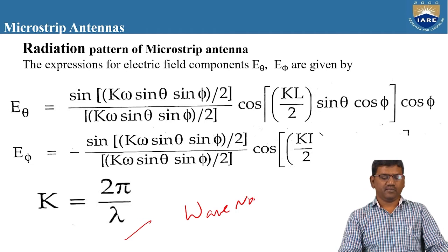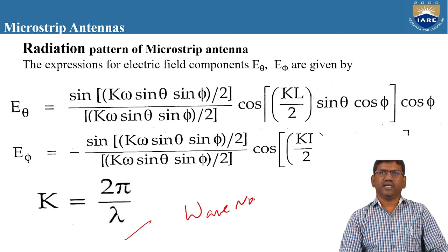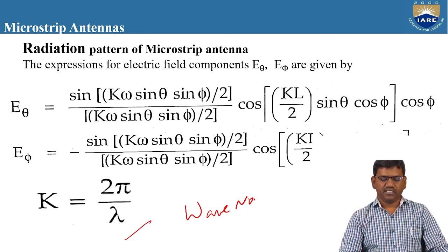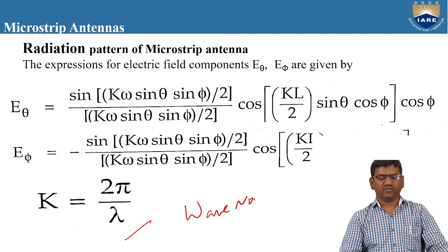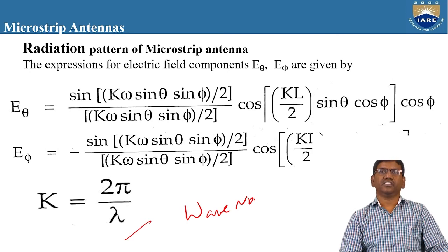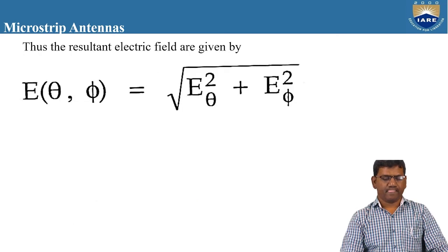And E phi is equal to minus sin(kW sinθ / 2) by (kW sinθ / 2), multiplied by cos((kL/2) sinθ cosφ) into sinφ. So this is how to determine the electric fields produced by the patch antenna.